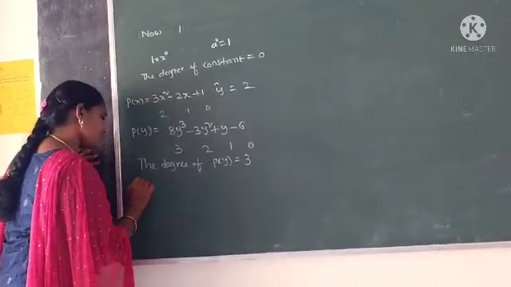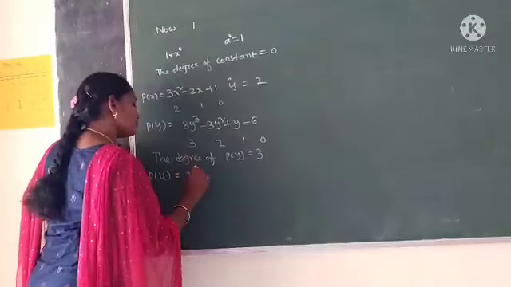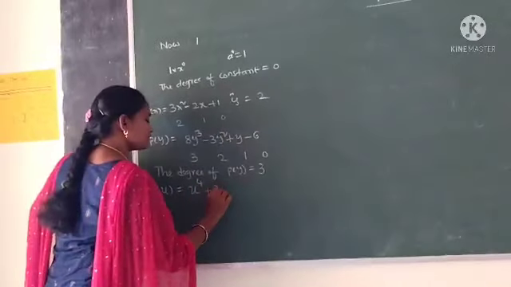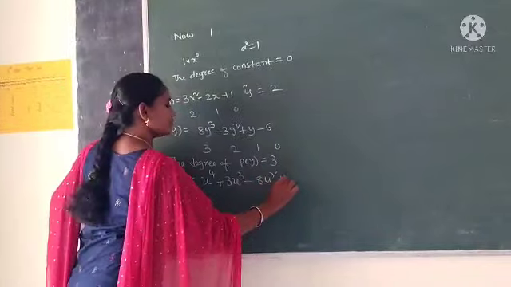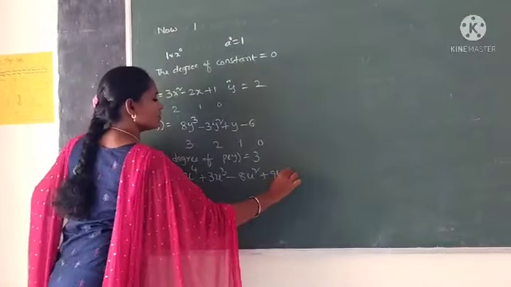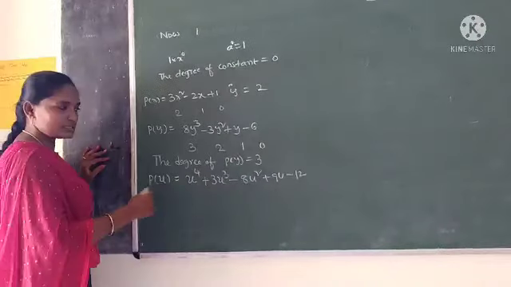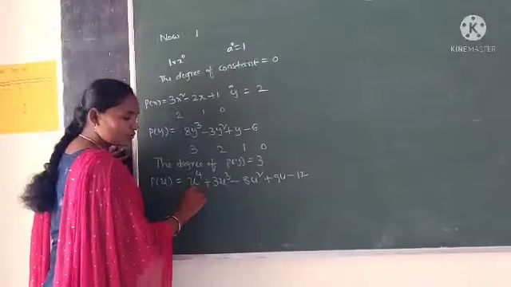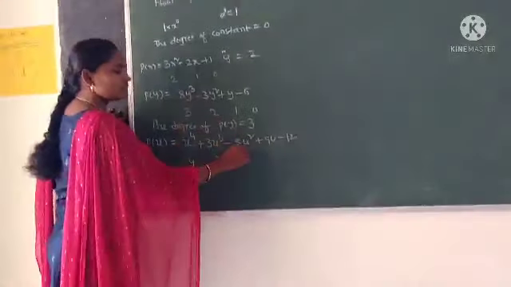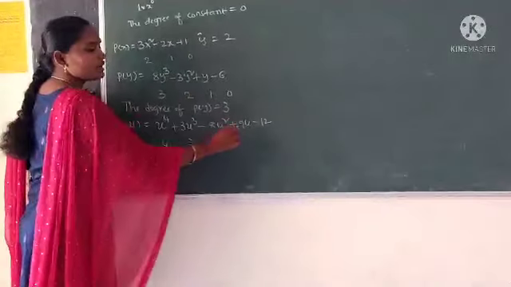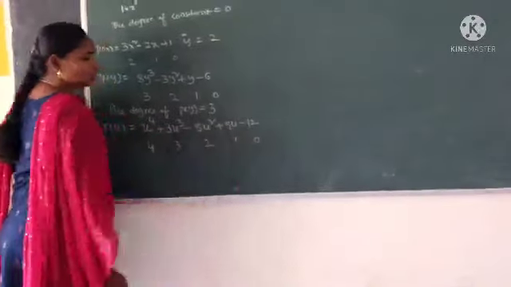Now take another polynomial p of u is equal to u power 4 plus 3u cube minus 8u square plus 9u plus a constant. The term 3u cube degree is 3, the term 8u square degree is 2, and the term 9u degree is 1, and the constant degree is 0.